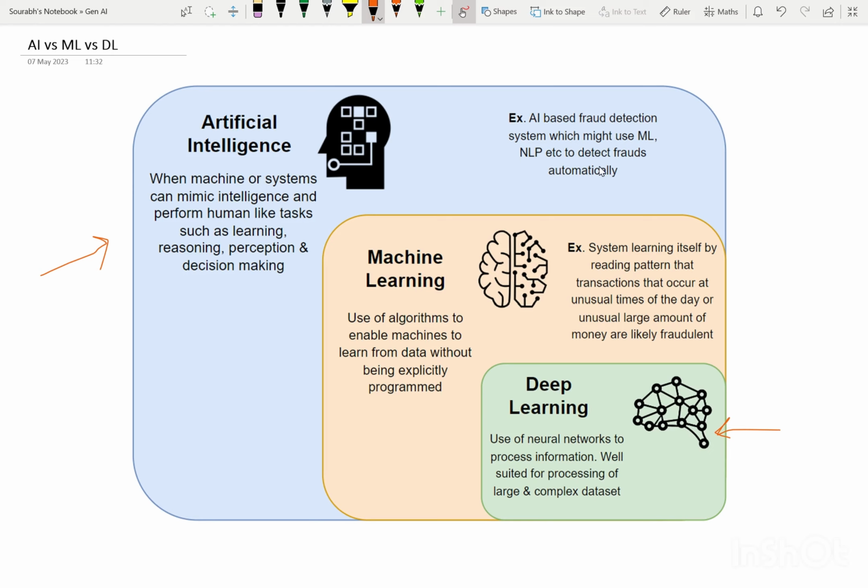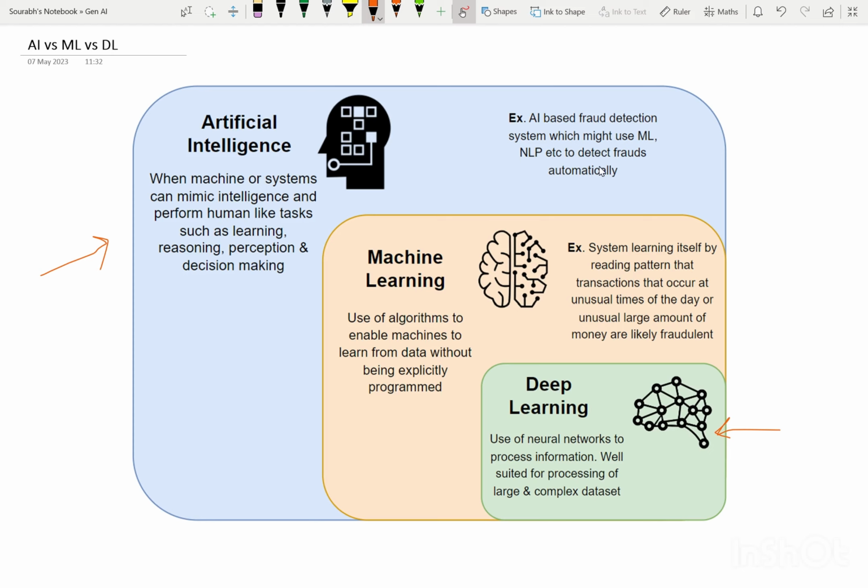Now let's take an example to validate our understanding and get deeper into it. One example I would like to take is fraud detection systems. For artificial intelligence, if it is a fraud detection system, AI will be using technologies like machine learning, natural language processing, etc., to detect the fraud automatically, and it would be notifying us, or whatever system we have created around it, so we will come to know. Those frauds would be automatically detected. This is what AI would do.